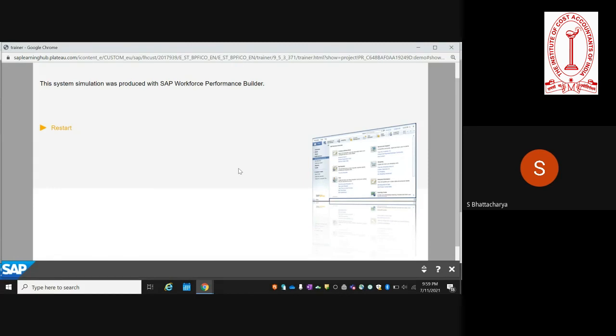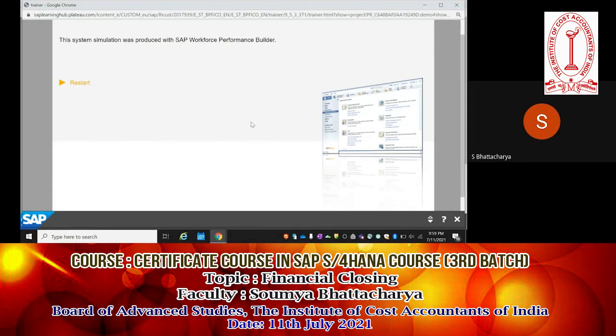And in this case, if it's a fixed amount that you are paying on a monthly basis, which is recurring in nature, then there's a recurring entry program. So you set up a recurring entry template, and you feed the system which company code, which date of the month you want the entry to be posted, what is the amount, which GL account is going to be debited, and which GL account will be credited. You save the template and then you trigger it either manually or automatically so that the entry gets posted on the same date every month till the end of the contract period. That is where you can use the recurring entry template.